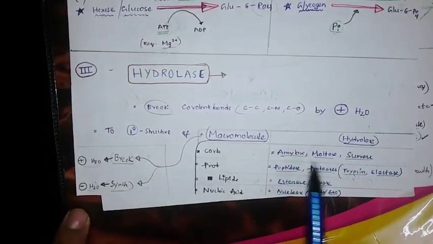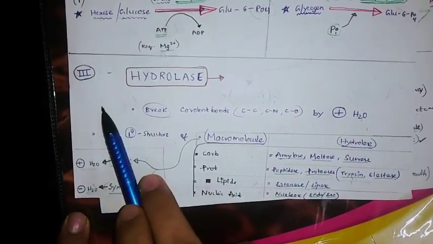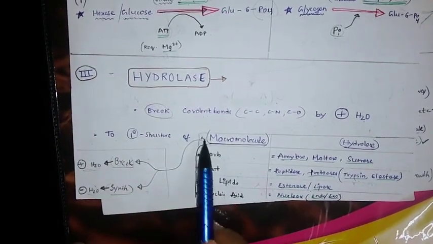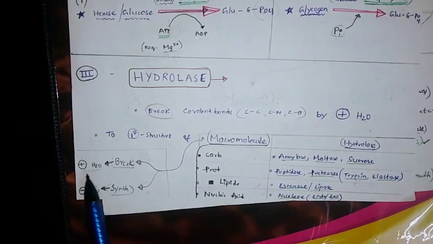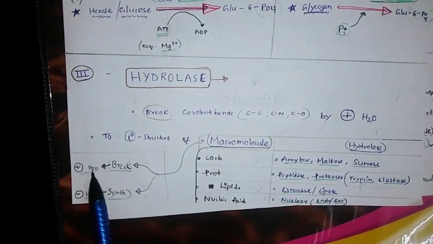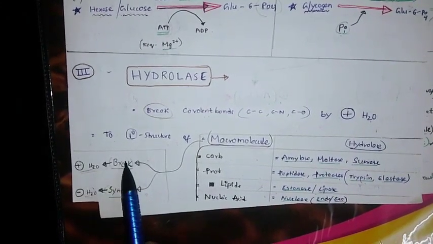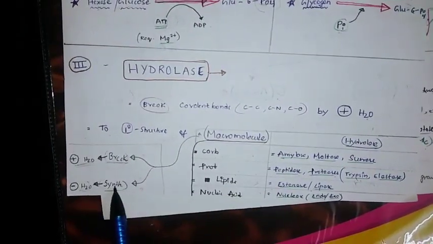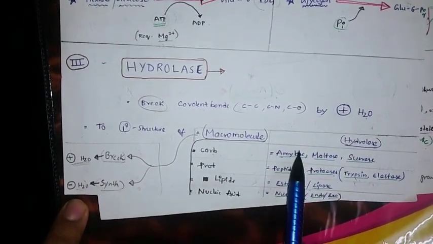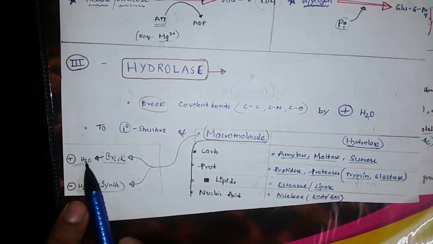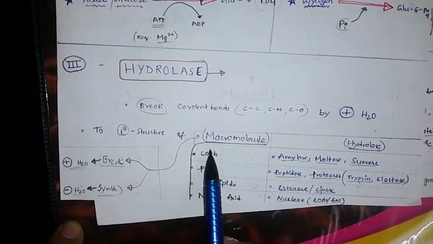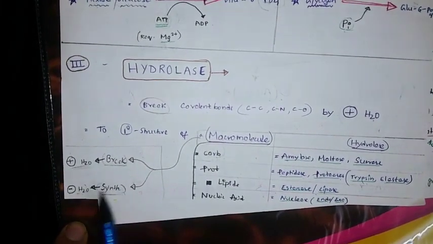So amylase and the others all come under class 3, hydrolase enzymes. This is class 3. Coming to macromolecules, while breaking them you add water. Actually, if we add a water molecule to a macromolecule, it will break. If we remove the water molecule, synthesis of the macromolecule occurs. So in the breaking reaction, while amylase is acting, you can see the addition of water in the reaction. While the carbohydrate is being synthesized, you can see the removal of H2O.